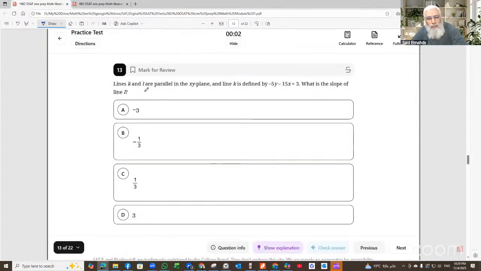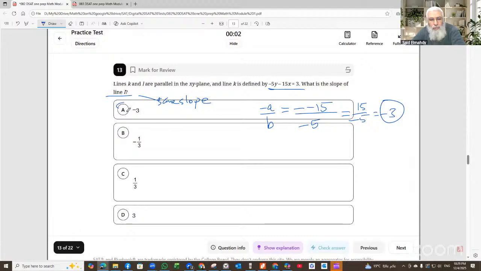Lines K and L are parallel in the xy plane, and line K is defined by this equation. The slope of line L is the same slope because they are parallel. So slope here is just minus a over b, minus the coefficient of x divided by the coefficient of y, which is 15 divided by negative 5, which is negative 3.